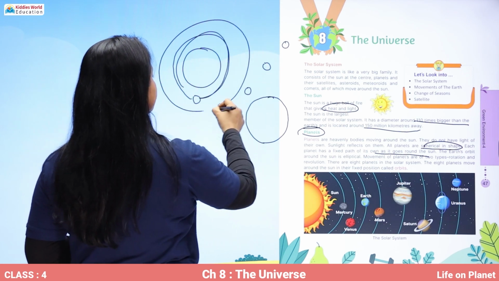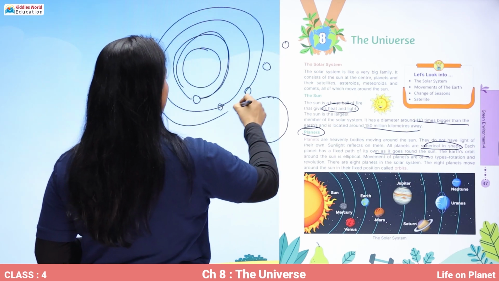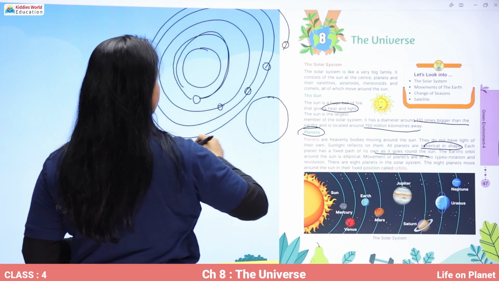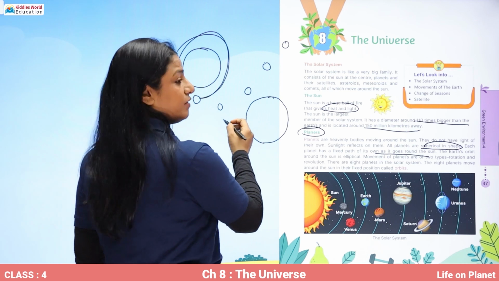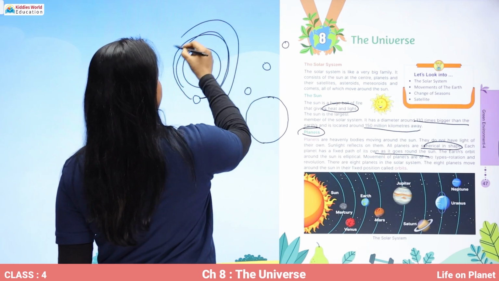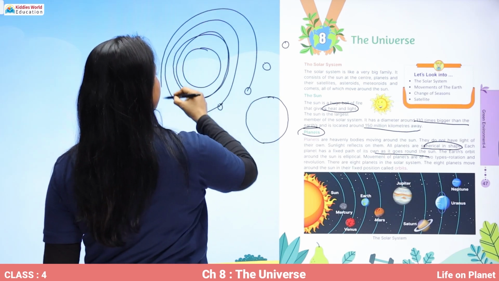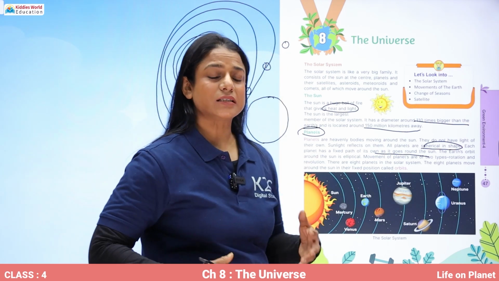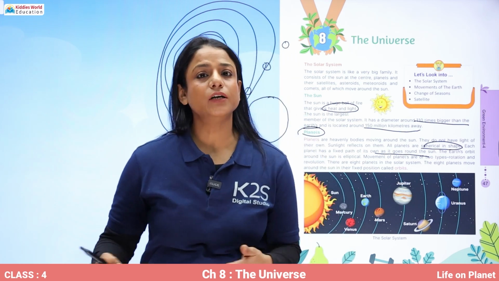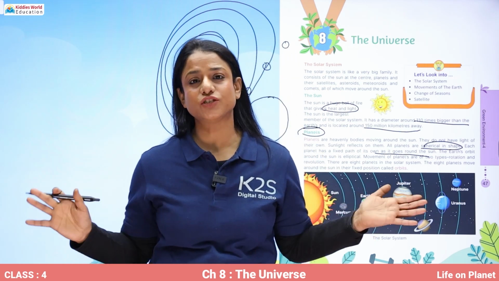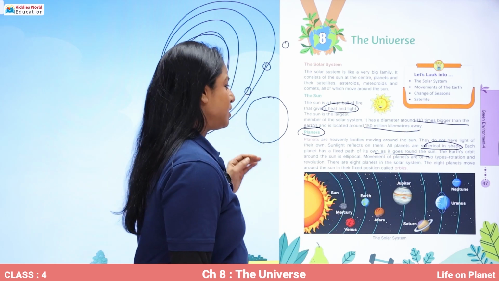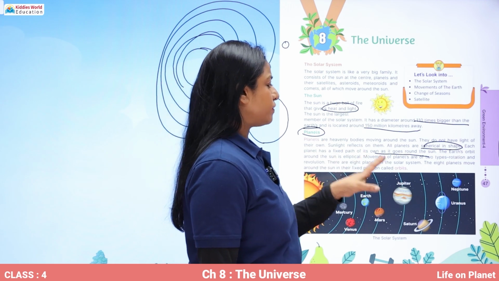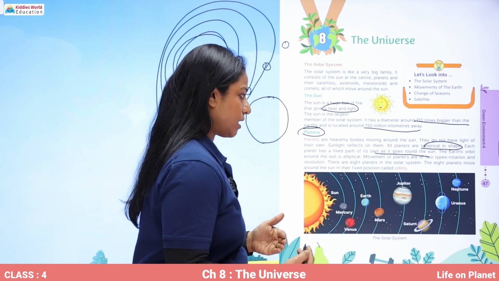Like for millions of years, they are moving around the sun in one path only. They cannot cross each other's path. If they do that, they can collide with each other and blast. So each planet has a fixed path of its own when it goes around the sun.